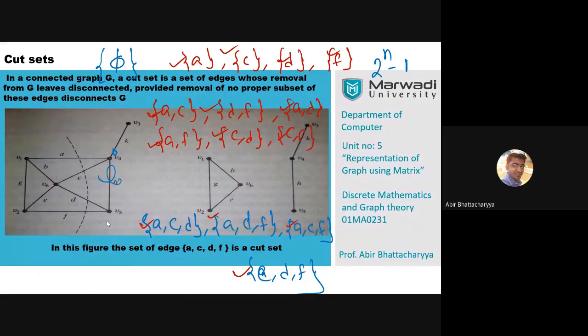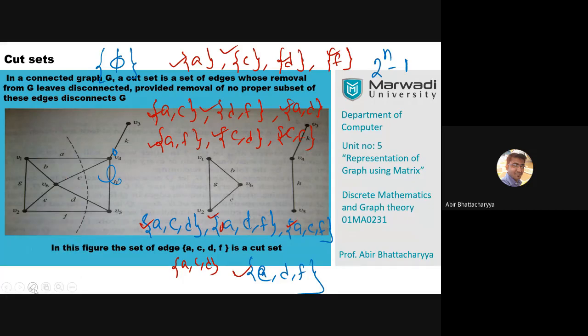Otherwise, we cannot say ACDF is a cut set. Suppose we apply ACD. Suppose in any other graph ACD is also a cut set. But here it's not. If I cut ACD, the graph remains connected.